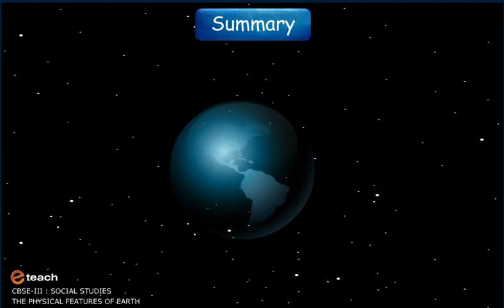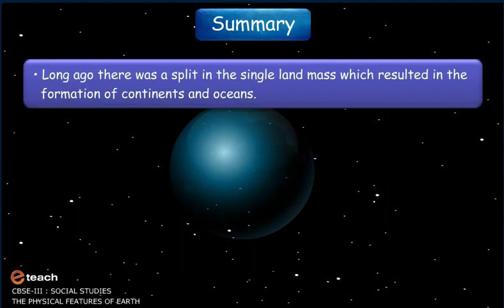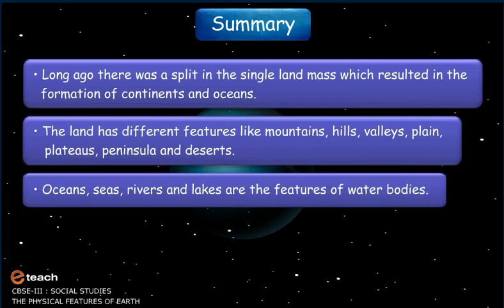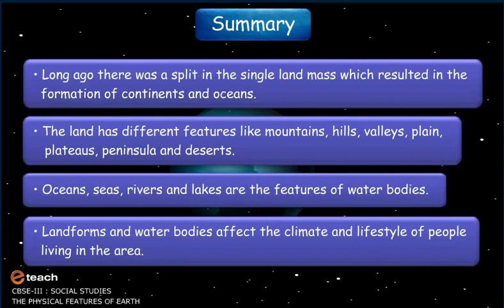Summary. Long ago, there was a split in the single landmass which resulted in the formation of continents and oceans. The land has different features like mountains, hills, valleys, plains, plateaus, peninsula, and deserts. Oceans, seas, rivers, and lakes are the features of water bodies. Landforms and water bodies affect the climate and lifestyle of people living in the area.